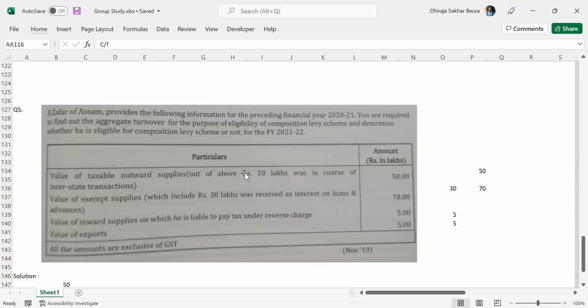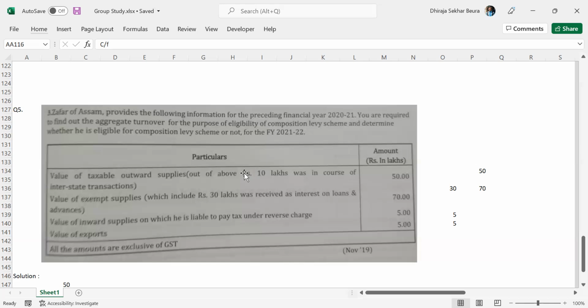The first item given is value of taxable outward supplies of 50 lakhs, out of which 10 lakhs was in the course of interstate transaction. Interstate is 10 lakhs, intrastate is 40 lakhs. It does not matter whether it is interstate or intrastate, everything will be included for the calculation of aggregate turnover. So the amount you will include is 50 lakhs.